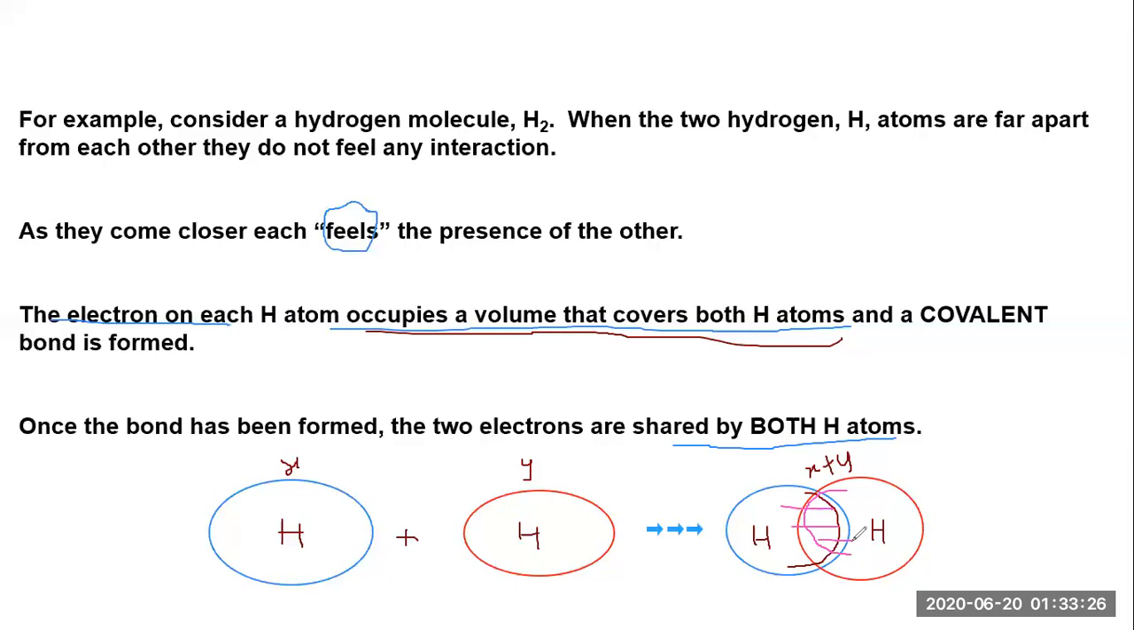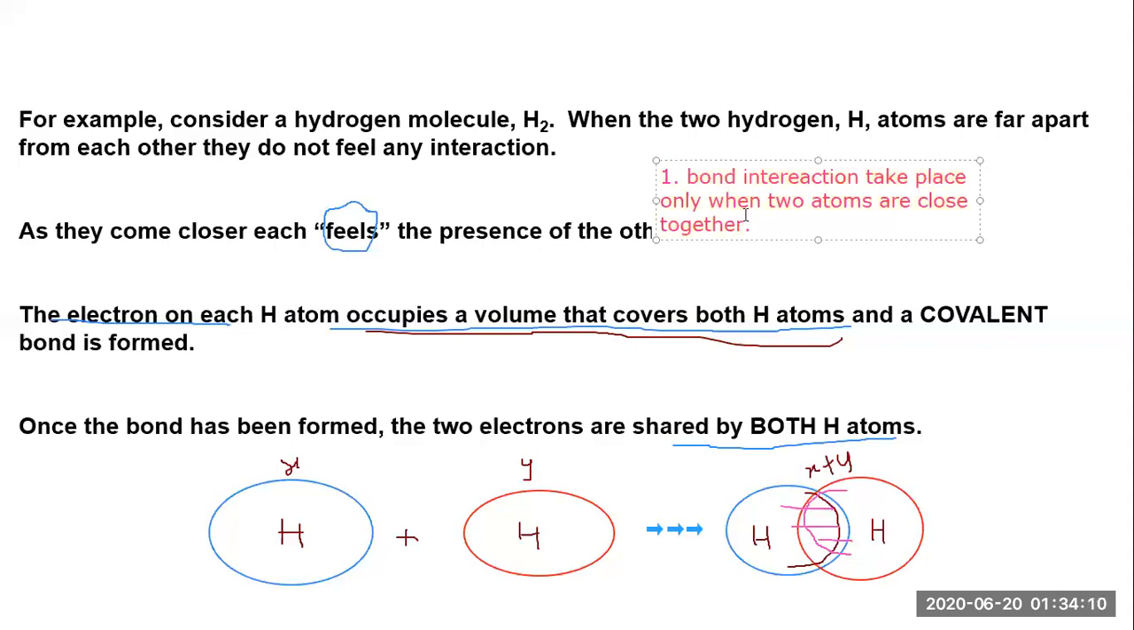So what are the things we are going to talk about in this slide? The first point that we have to understand is that this bonding formation, this bond interaction, takes place only when two atoms are close together.